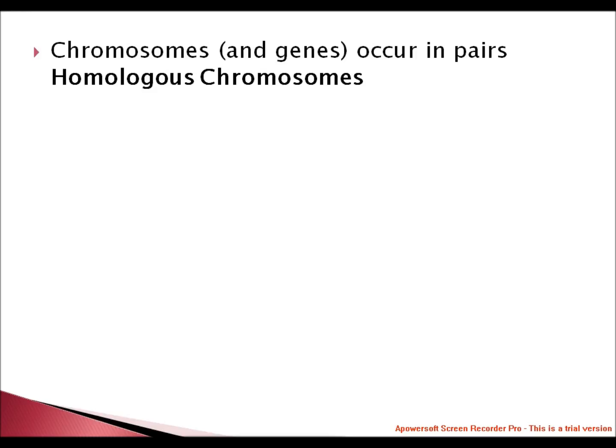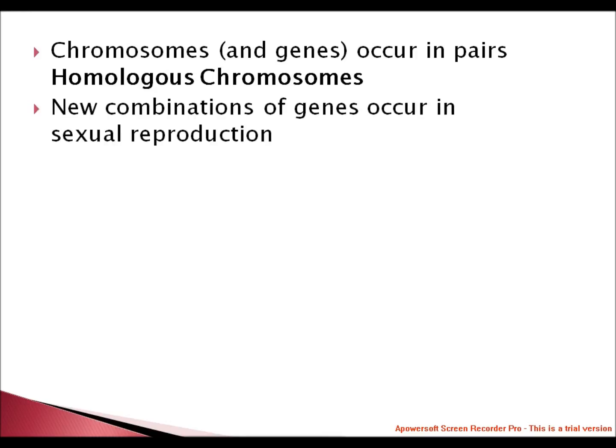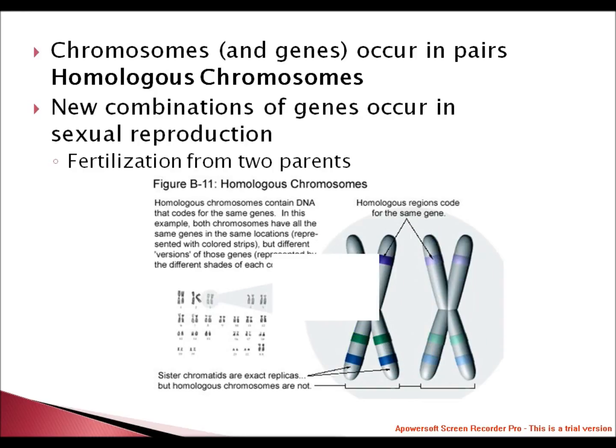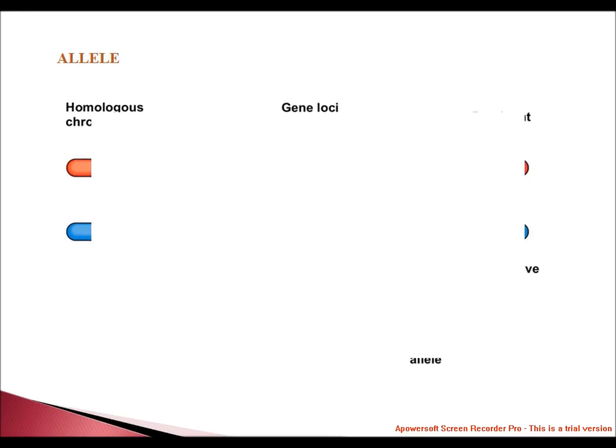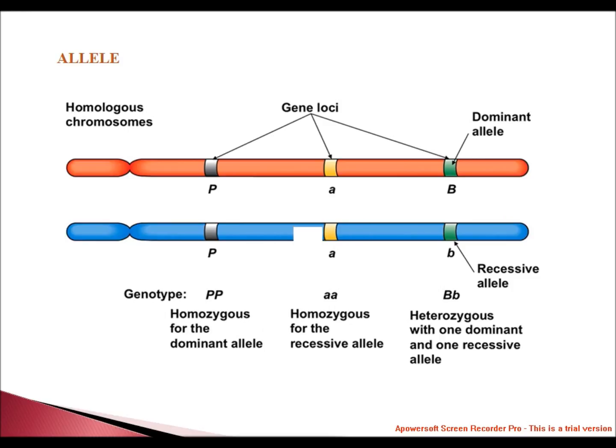Chromosomes and genes occur in pairs of homologous chromosomes. New combinations of genes occur in sexual reproduction, fertilization from two parents. These are the homologous chromosomes, chromosome regions for the same gene. Now come to the allele. Each gene may exist in alternative forms known as alleles, which code for different versions of a particular inherited character.